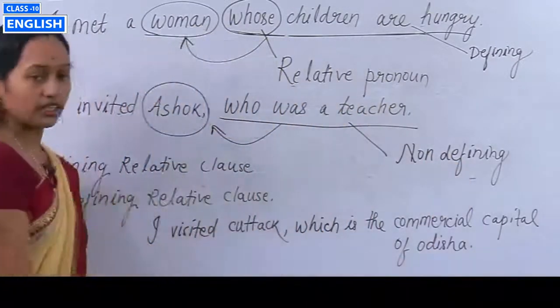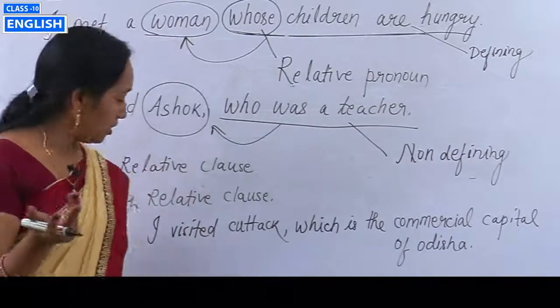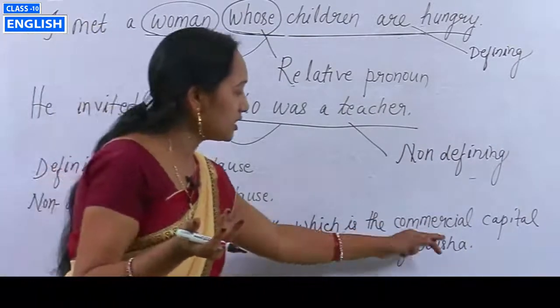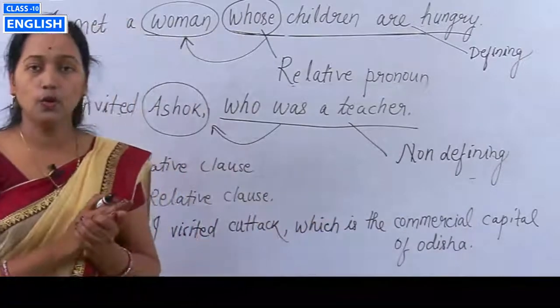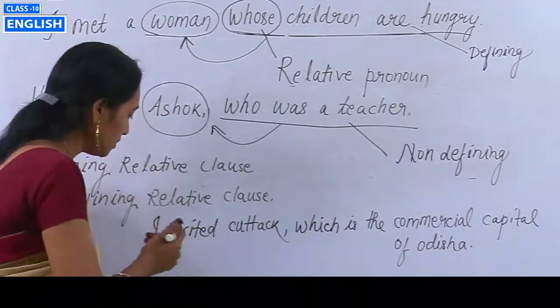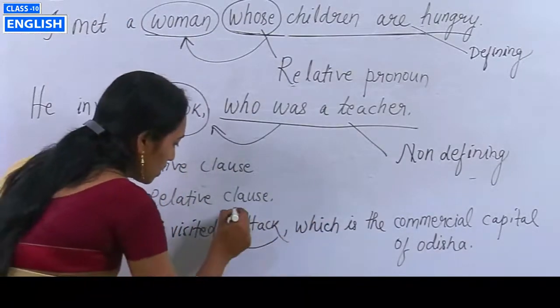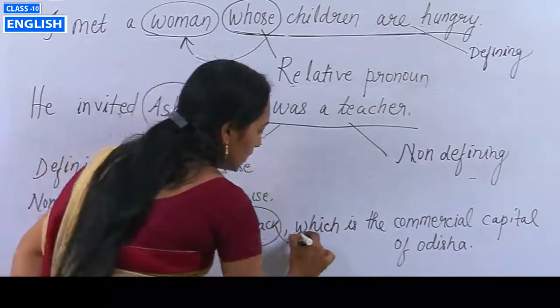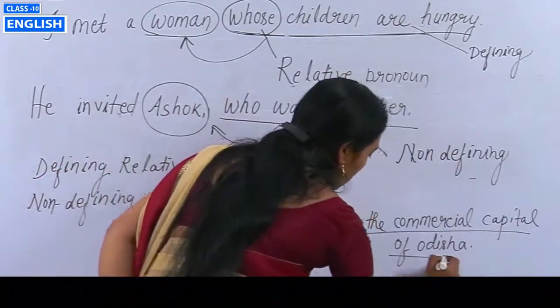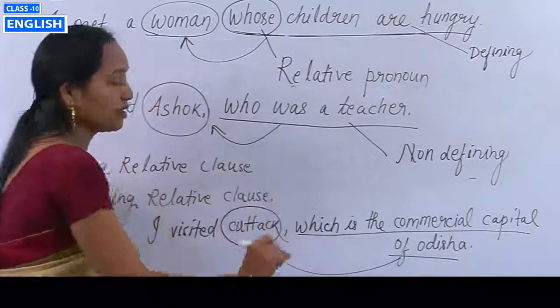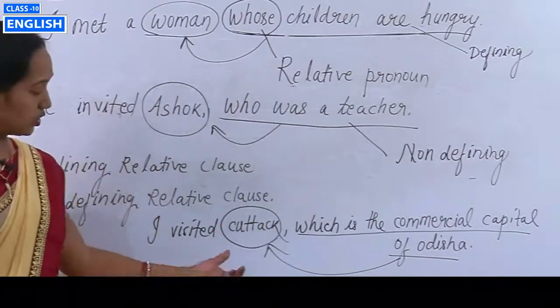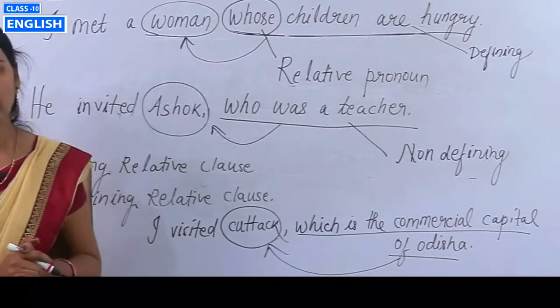Here Cuttack is also identified, and this relative clause gives extra information about Cuttack. So this is also a non-defining relative clause.